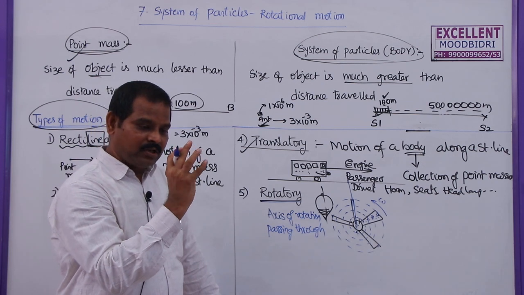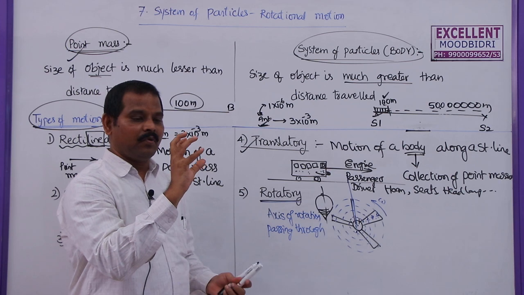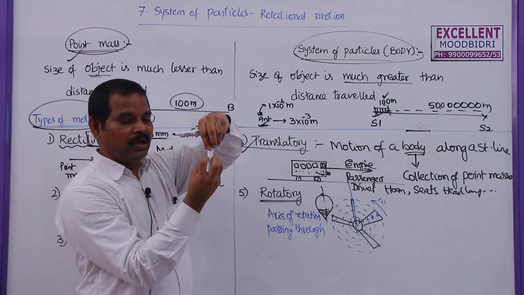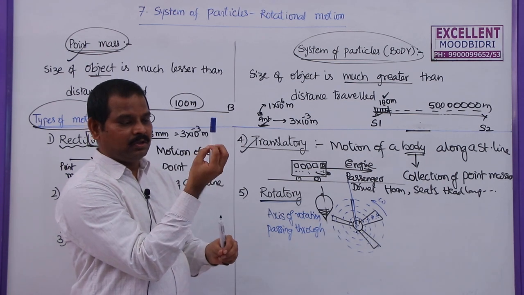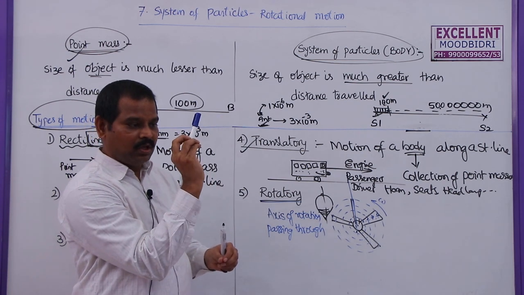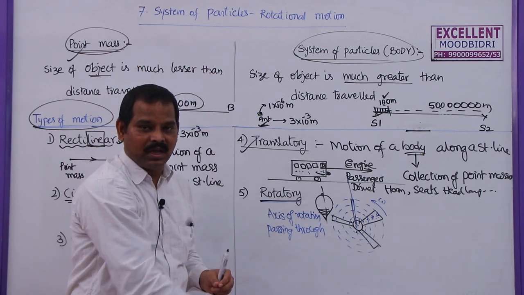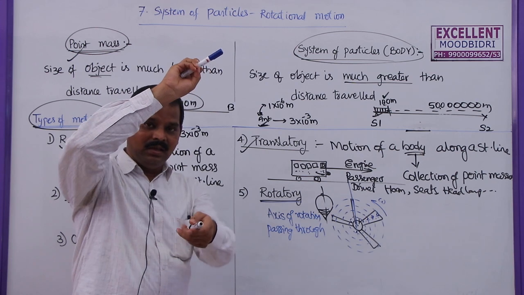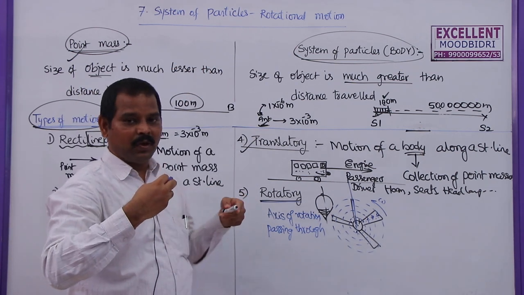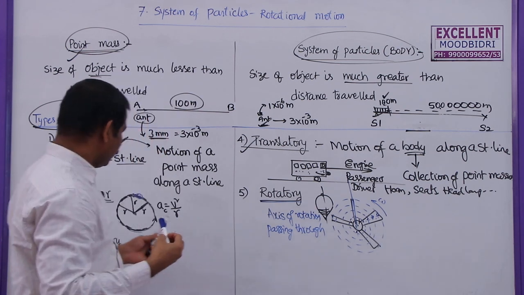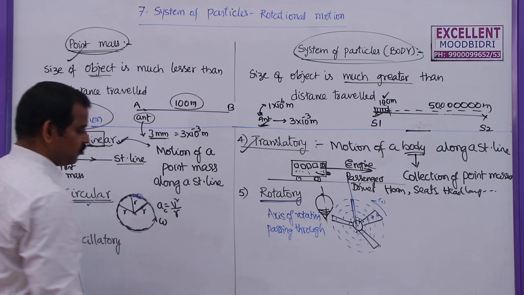Earth rotates about its own axis. Here we are saying the earth is rotating about its own axis, which means the axis is passing through the earth, through the north and south poles. This is the geometric axis. So the earth is rotating about its own axis; this is rotatory motion. At the same time, it is revolving around the sun. Here the sun is the point about which the earth is revolving, so the line passing through the sun is the axis of rotation. So the earth has both circular motion as well as rotational motion.